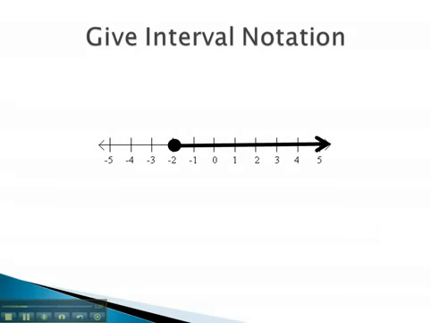In this example, we have a graph that starts at -2 and goes off forever on the end. Because it goes off forever on the end, we'll assume that goes up to infinity. -2 then is the low number. Infinity is the high number. Because there is a closed dot at -2, this means we are equal to -2, and we will use a square parentheses to reflect that. On the other side, infinity always gets a curved parentheses.